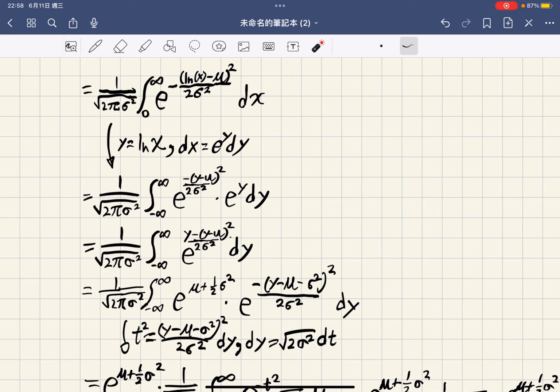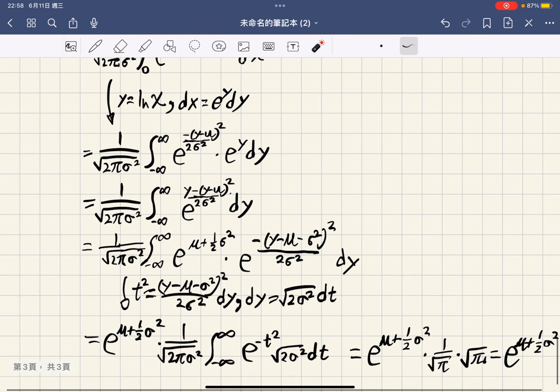Simplify the exponent. We want to write y minus mu squared over 2 sigma squared in perfect square form. So we let t squared equal the square of y minus mu minus sigma squared, over 2 sigma squared.